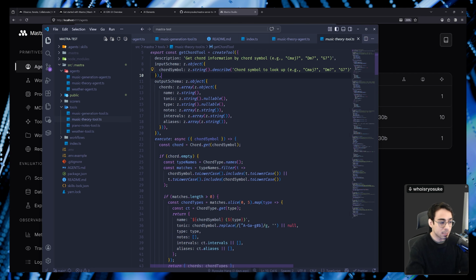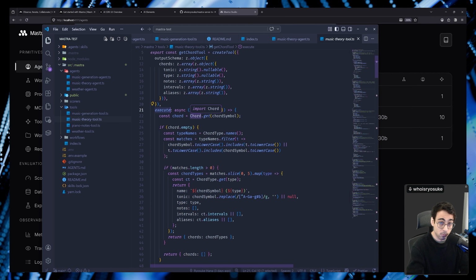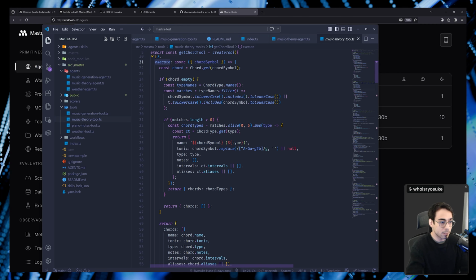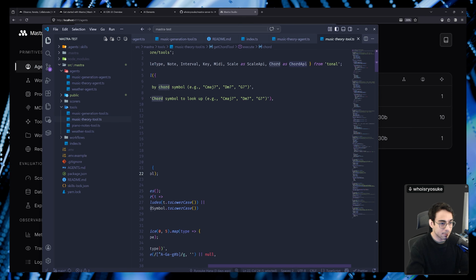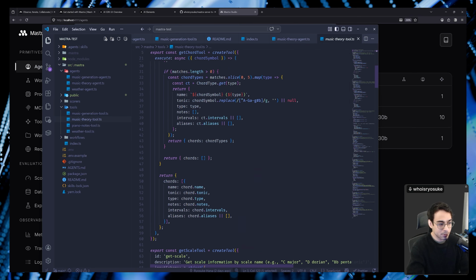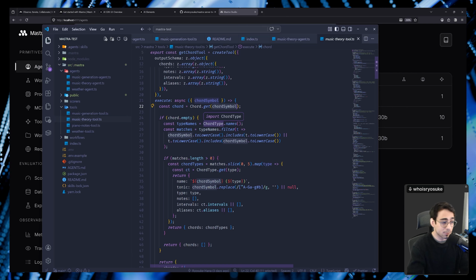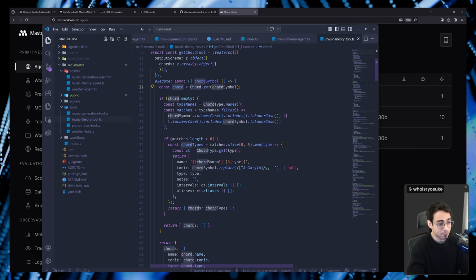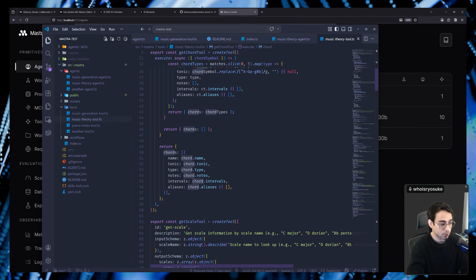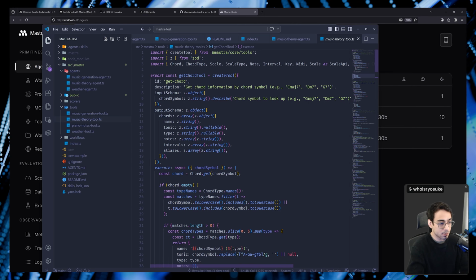The server goes and executes the tool. In our case, we use the tonal music theory library. You can see it there, tonal. We use that library to query and get the chord, and it does its magic to go get the actual chord. We return it to the LLM, and as you can see here, we output chords. That gives the LLM the notes and the name of the chord and all that stuff.